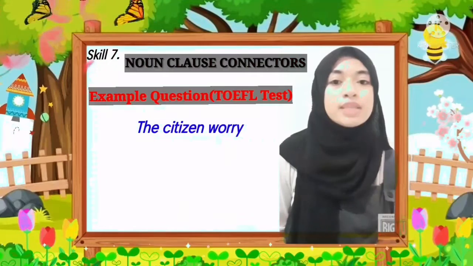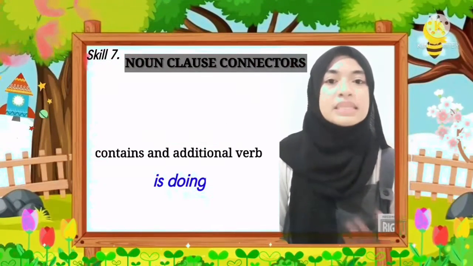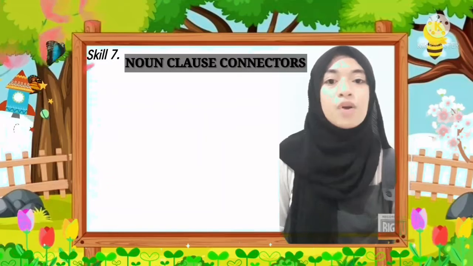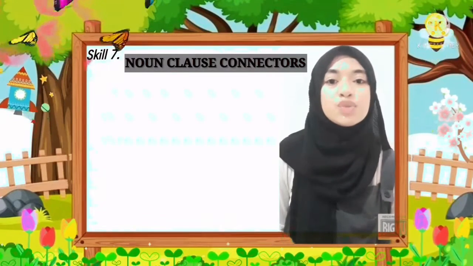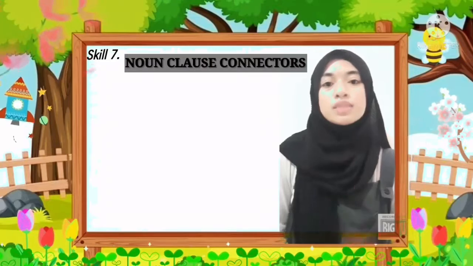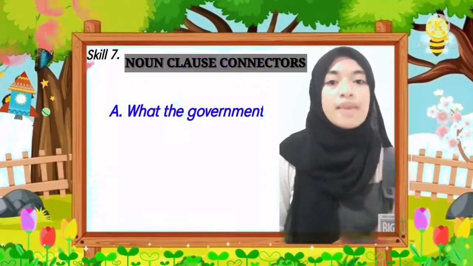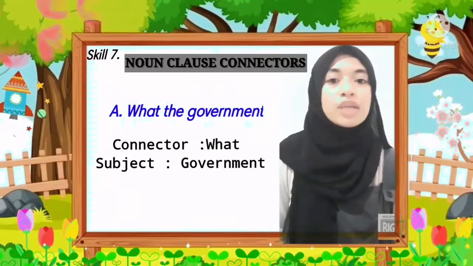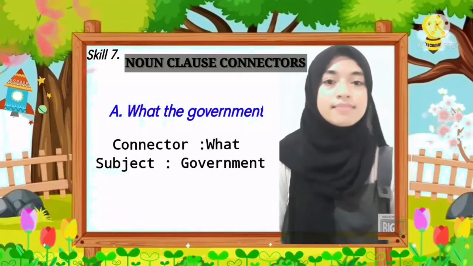It also contains an additional verb, is doing. The sentence needs a subject for the verb is doing and a connector to join the two clauses. The best answer is answer A because it has the connector what and the subject government.